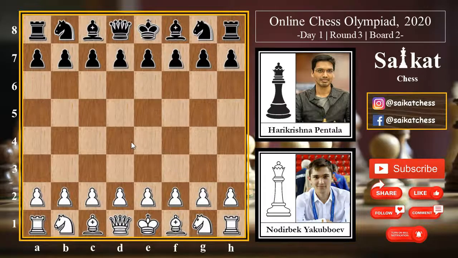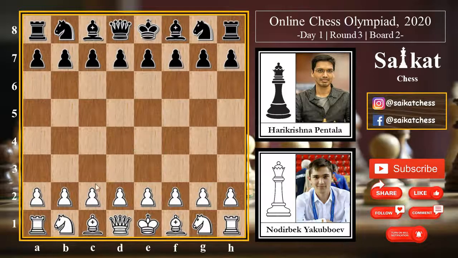And the games are really good, and this game is one of those many good games played by the Indian players. The game we are talking about is from round 3 of day 1. India was fighting against Uzbekistan, and Harikrishna Pentala from Team India was playing against Nodirbek Yakubboev from Team Uzbekistan. He played an amazing game of chess in the Slav Defense and completely forced Nodirbek to defeat. We are going to see that amazing masterpiece. So without further delay, let us dive into the game.